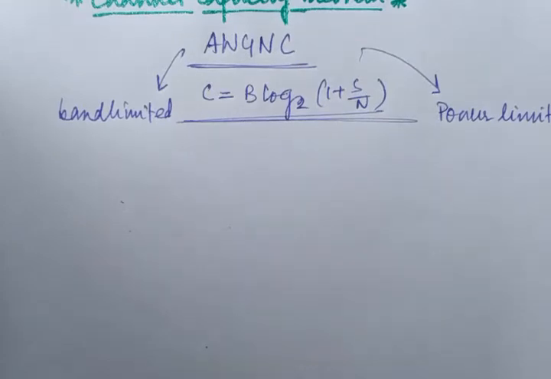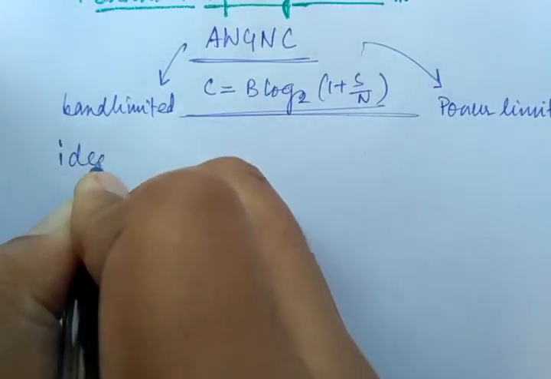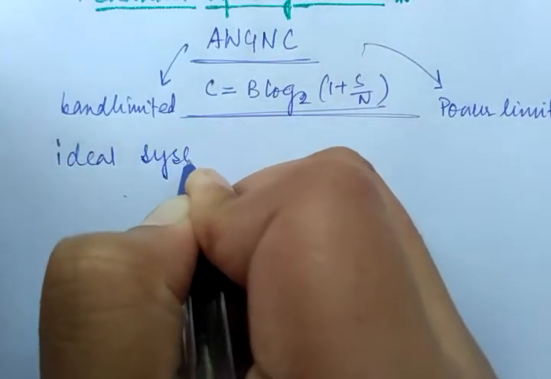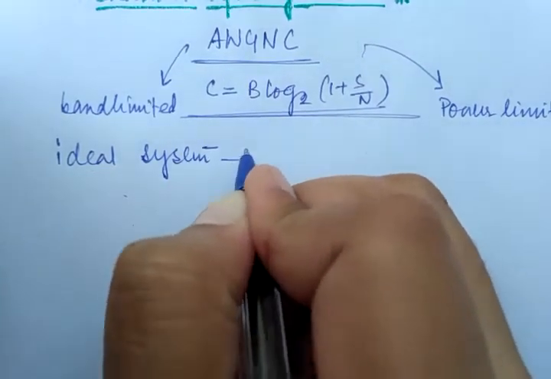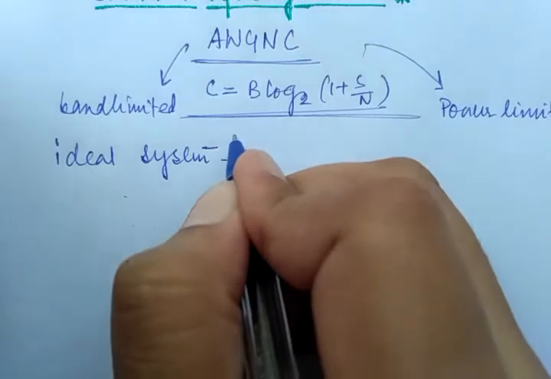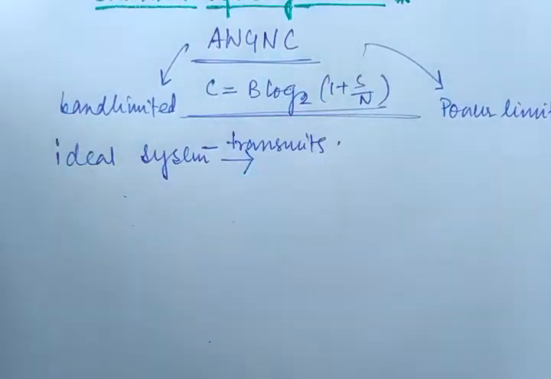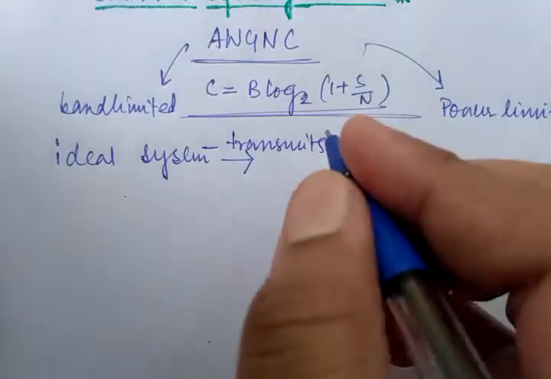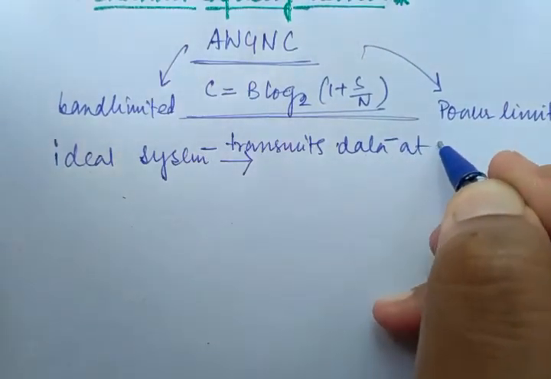Okay, so if I consider an ideal system, which is nothing but a system that transmits data. I am just writing the word transmits. Transmits what? Transmits data, okay, at the bit rate, there must be some bit rate.